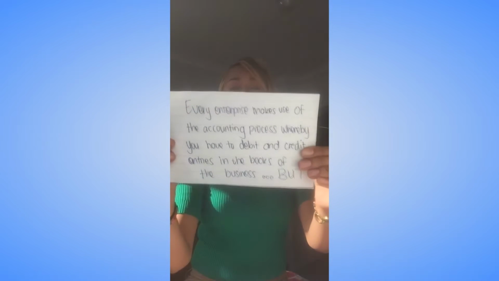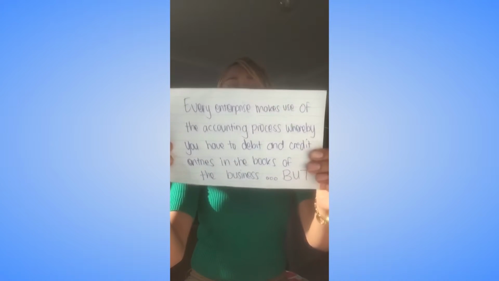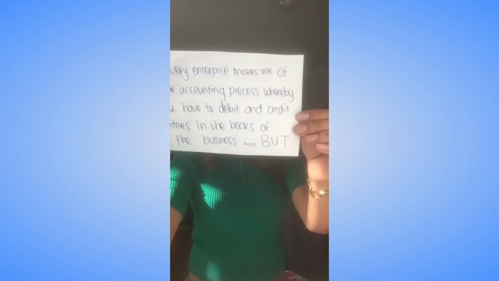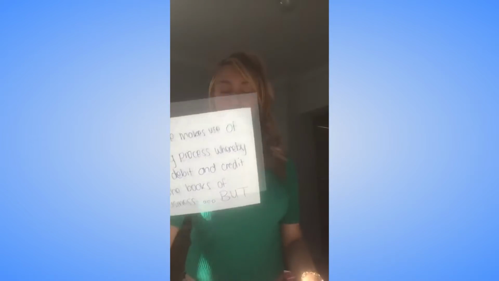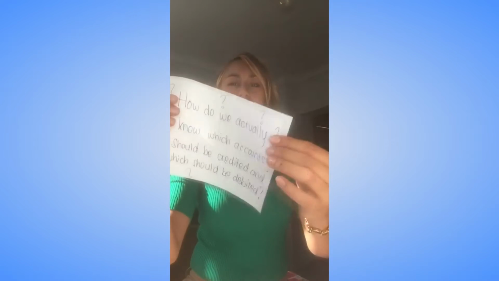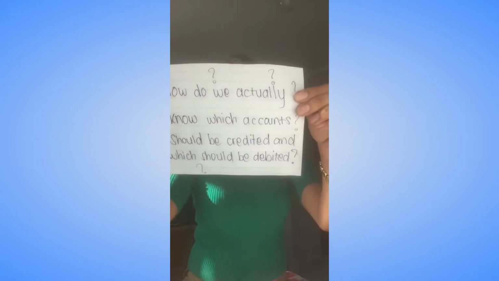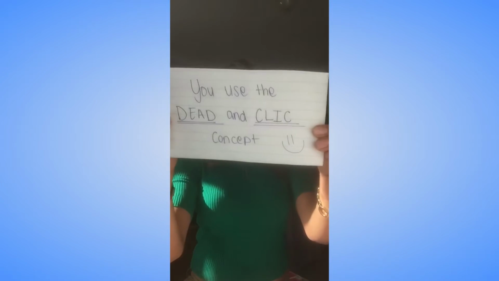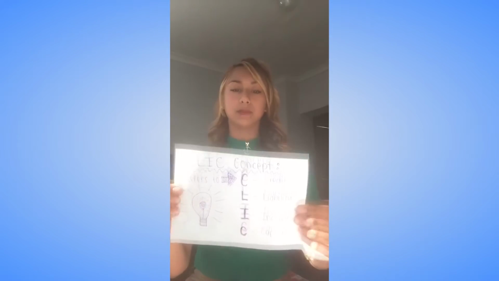Every enterprise makes use of the accounting process whereby you have to debit and credit certain entries in the books of the business. But how do we actually know which accounts to debit and which accounts to credit? This is why we use the DEAD CLIC concept. In this video, I'll be explaining the CLIC concept.